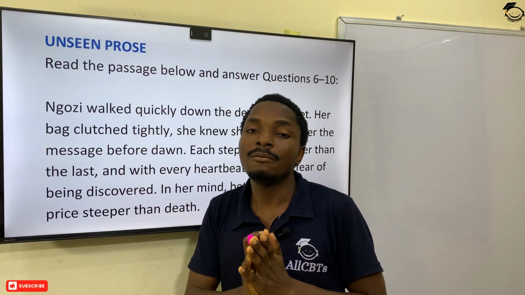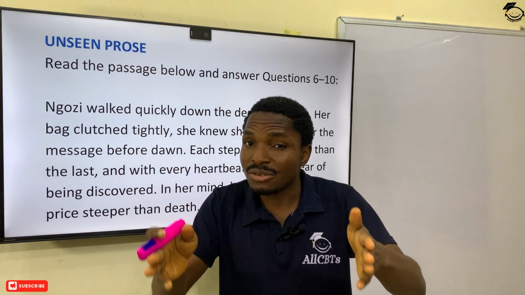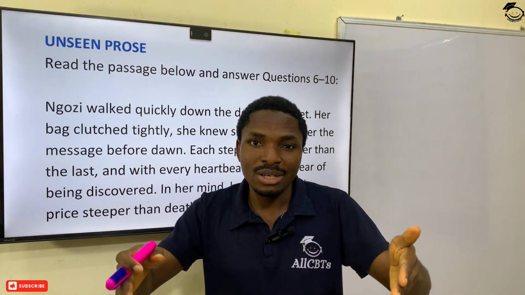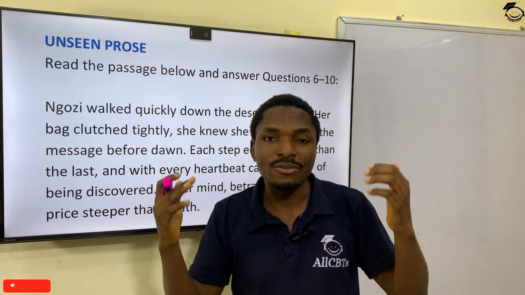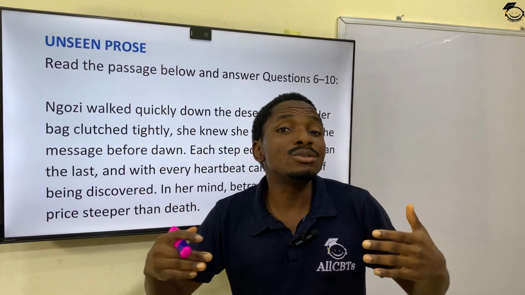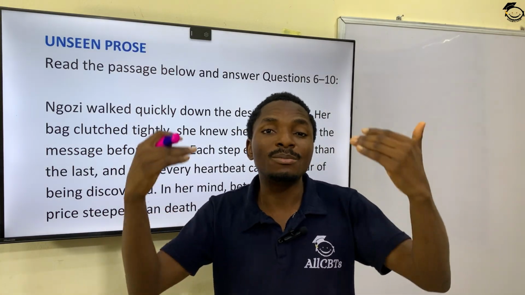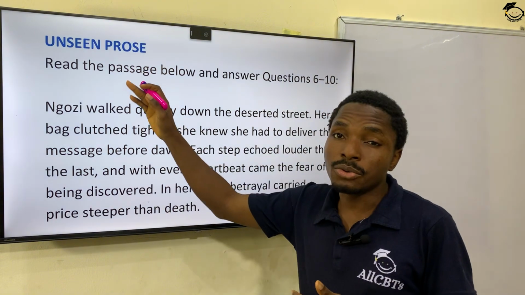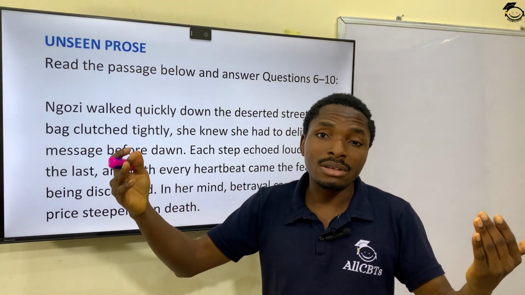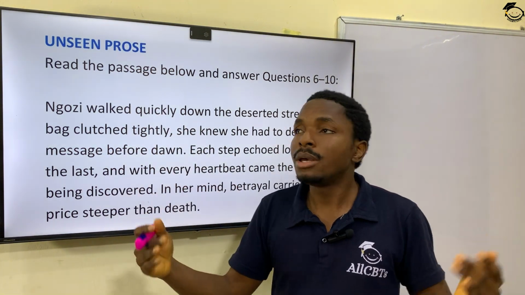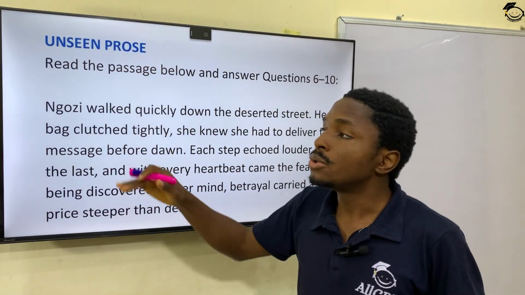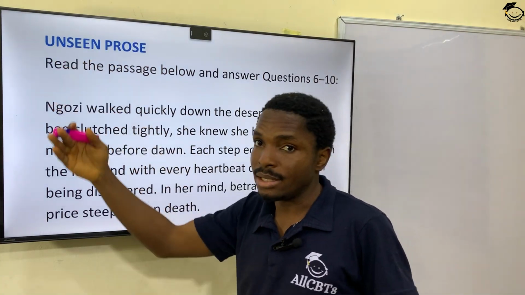Okay, you just met that prose for the first time in the examination hall. You had no idea of the prose. You've not seen it in past questions. You were not told that you'll be examined on this particular prose. It doesn't have to be prose. It can be drama, it can be writing, it can be poem, but in this case, it's a prose. So that's simply what unseen means.